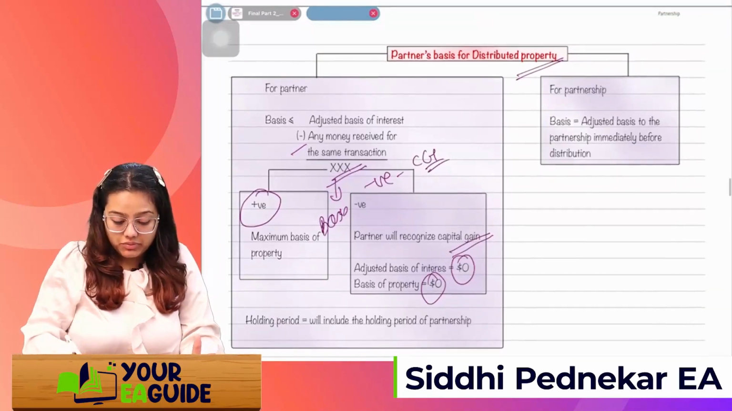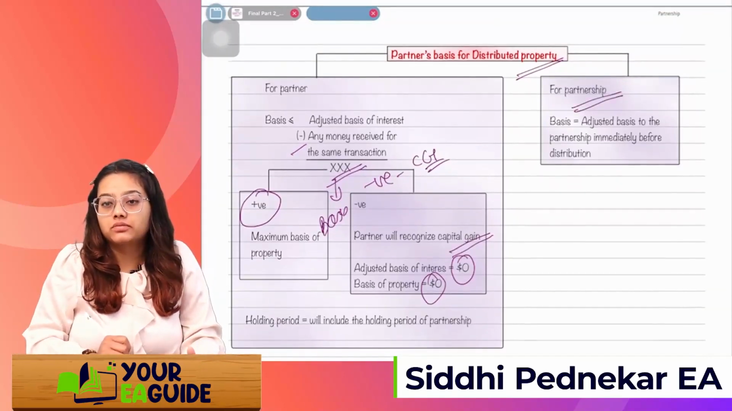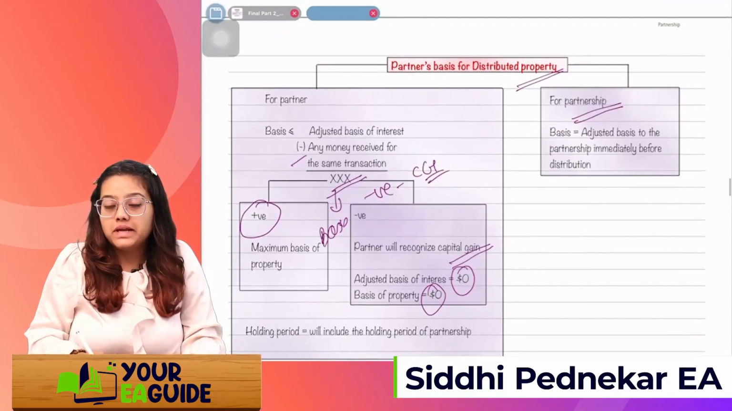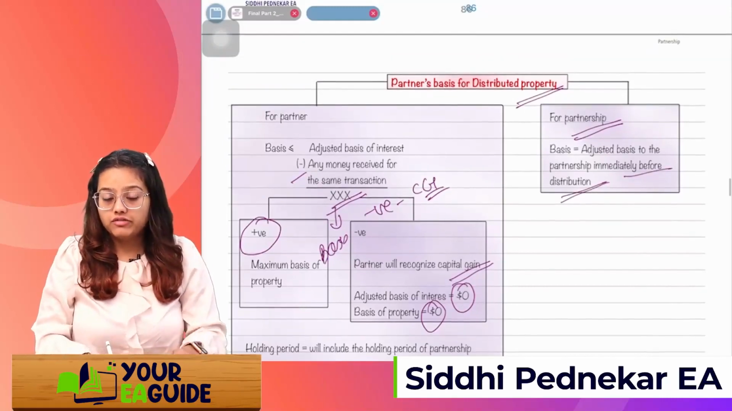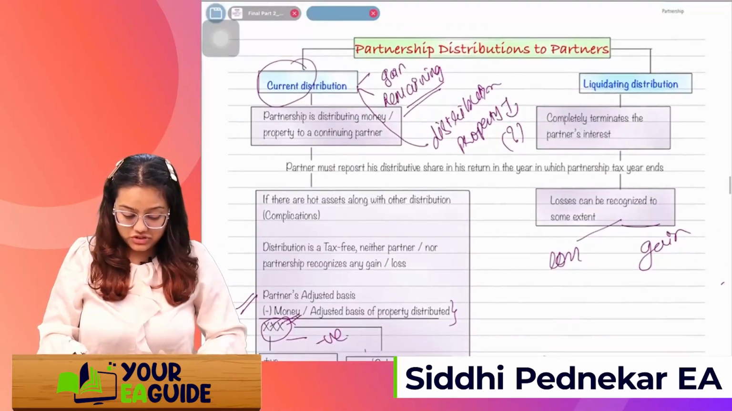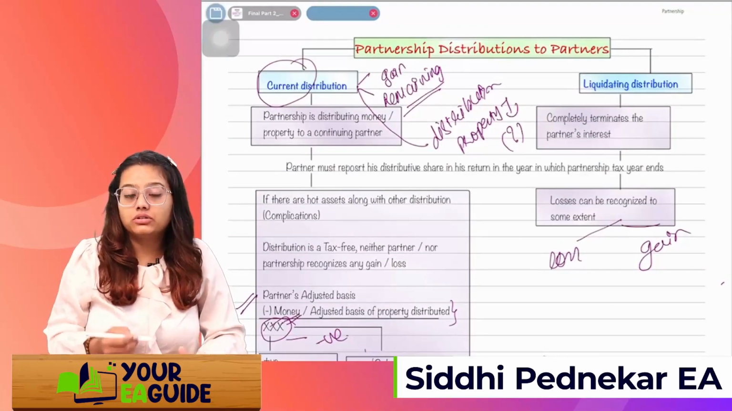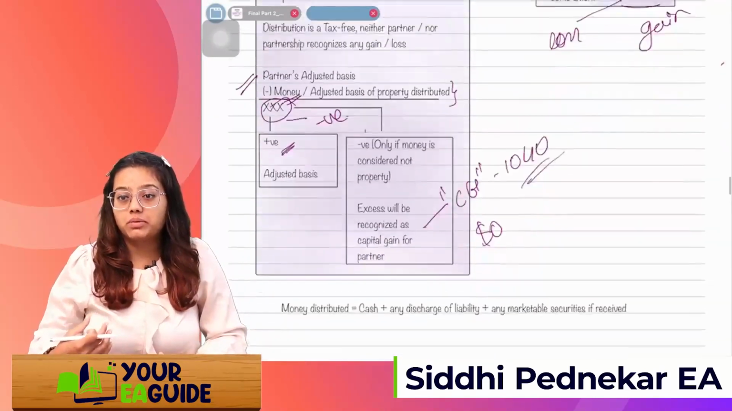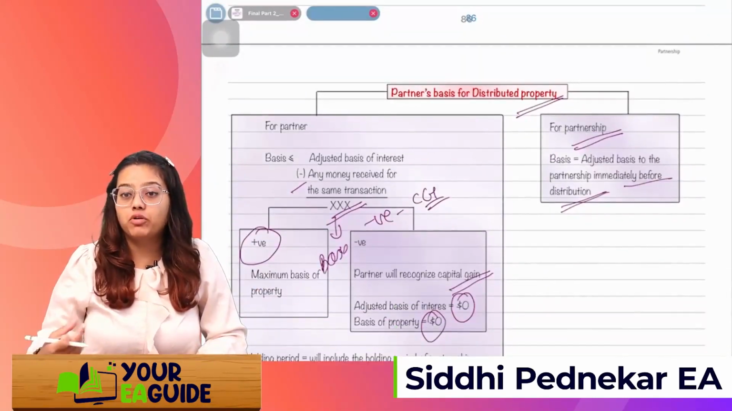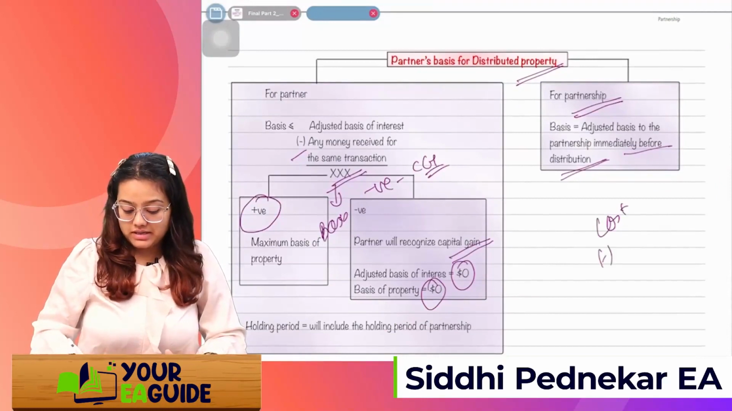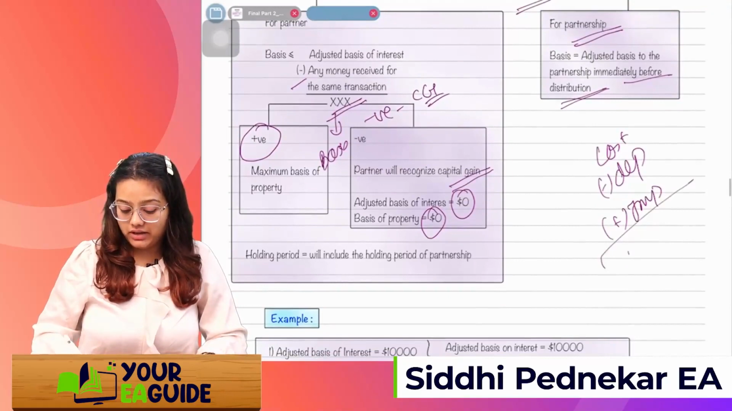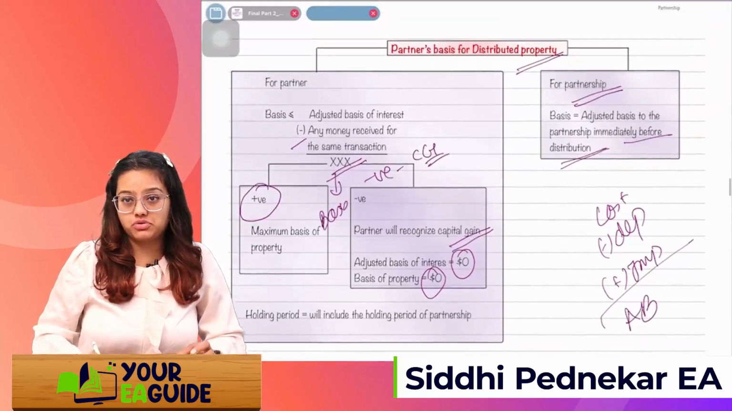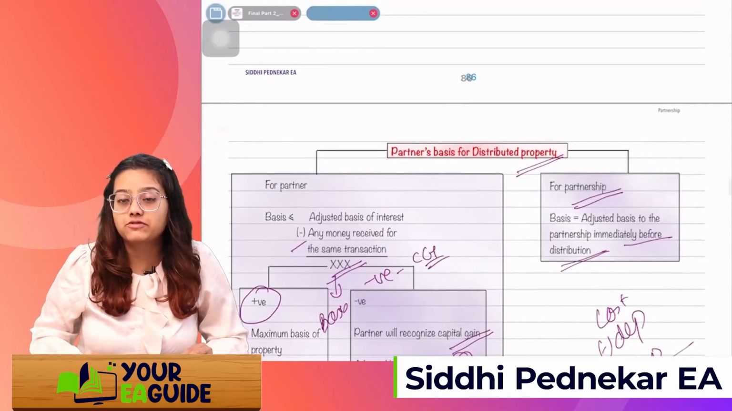Now let's talk about it from the point of view of the partnership firm. For the partnership firm, basis will be the adjusted basis to the partnership immediately before the distribution. Whatever the firm is distributing to the partner, the basis of that property will be the basis immediately before the distribution, meaning cost minus depreciation plus any improvements, right? Plus and minus, so that will be the adjusted basis just before the distribution. Okay, partner's basis for distributed property.